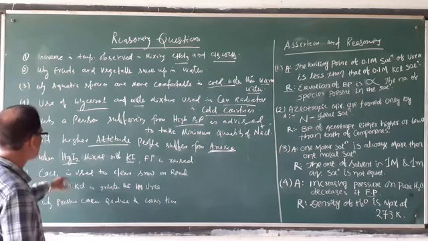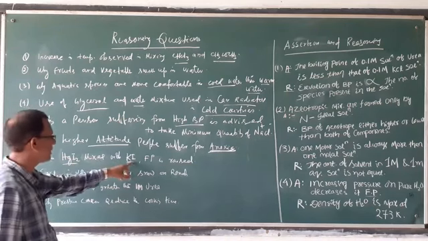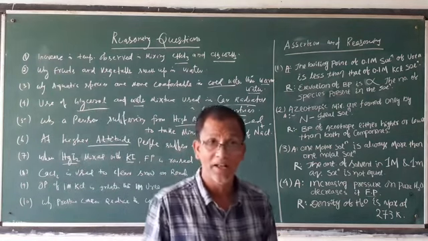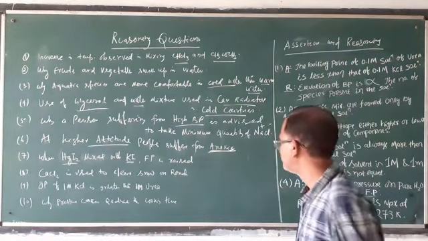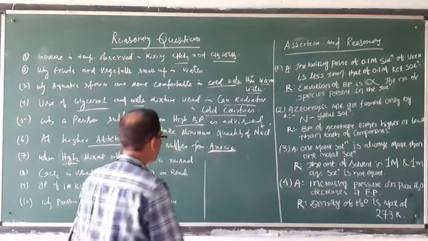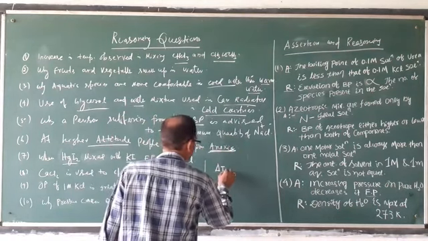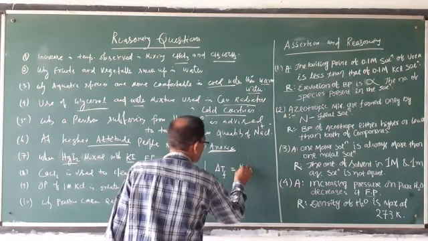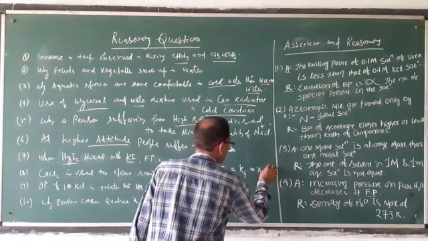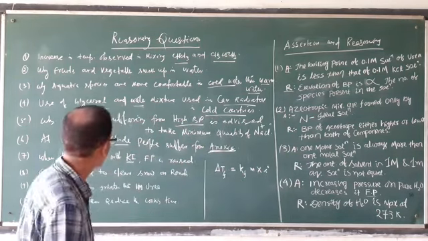When mercuric iodide is mixed with potassium iodide, the freezing point is raised. Very important question: freezing point increasing. Already we have read that the depression in freezing point is equal to Kf into m, also multiplied by i. i is the van't Hoff factor.